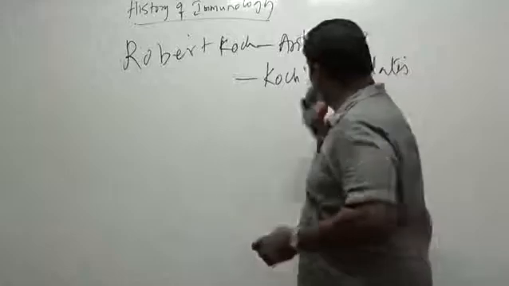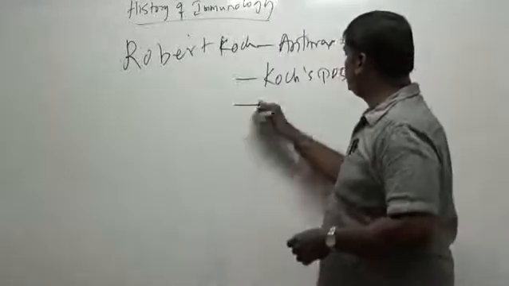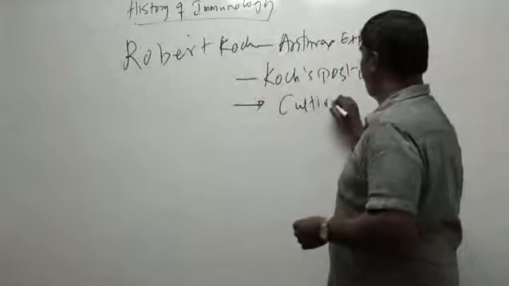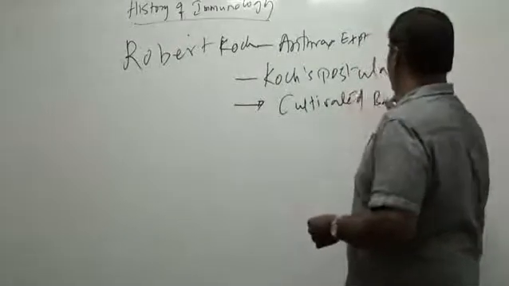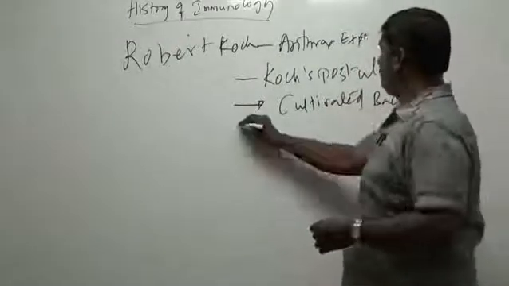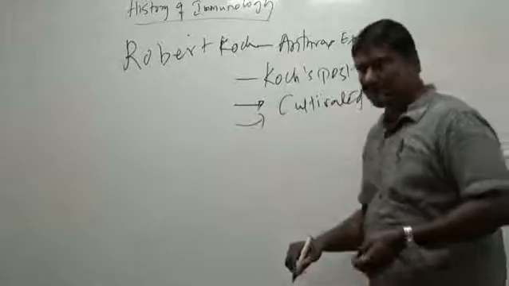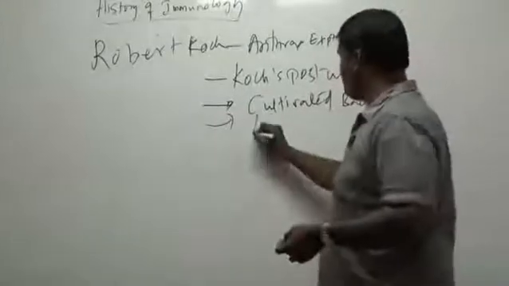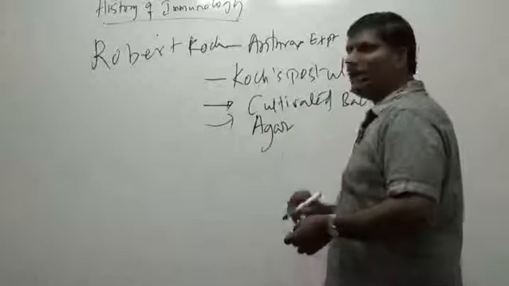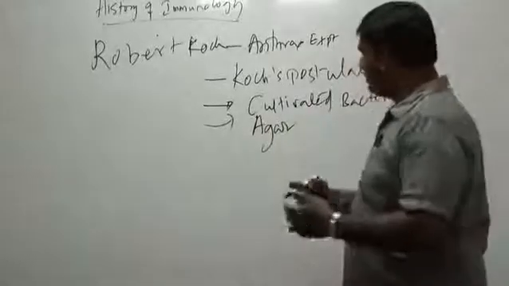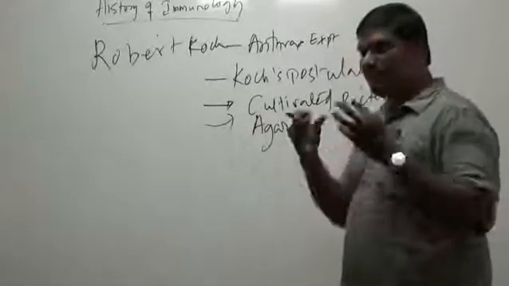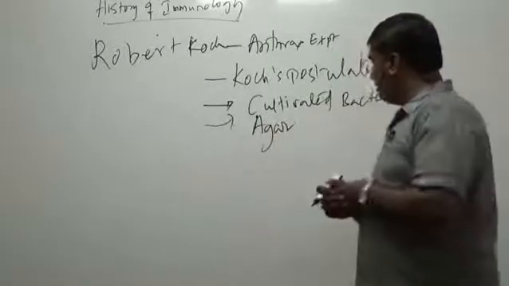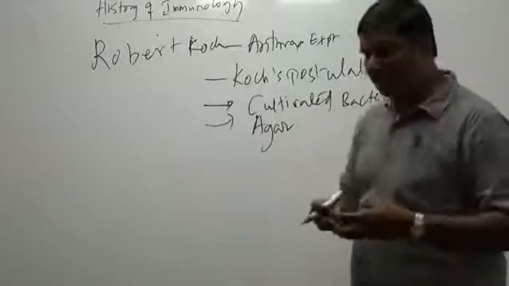Then Robert Koch, to his credit, also has, he is the one who actually cultivated the bacteria in the lab. Okay, with the help of his wife actually, who suggested using agar in the medium. So he was looking for some way to make a semi-solid medium for growing bacteria.